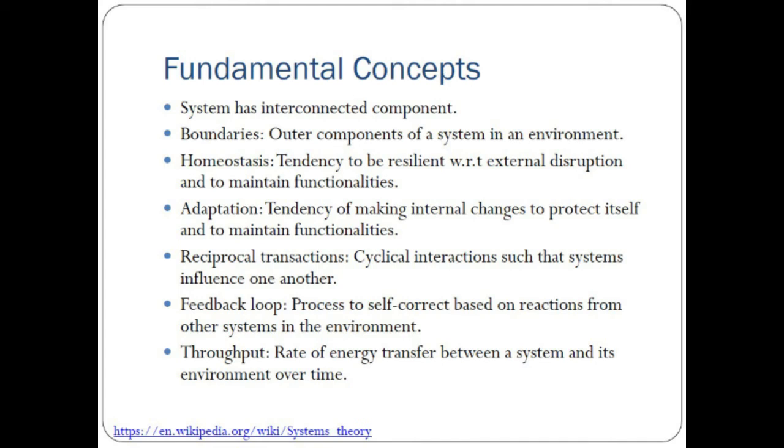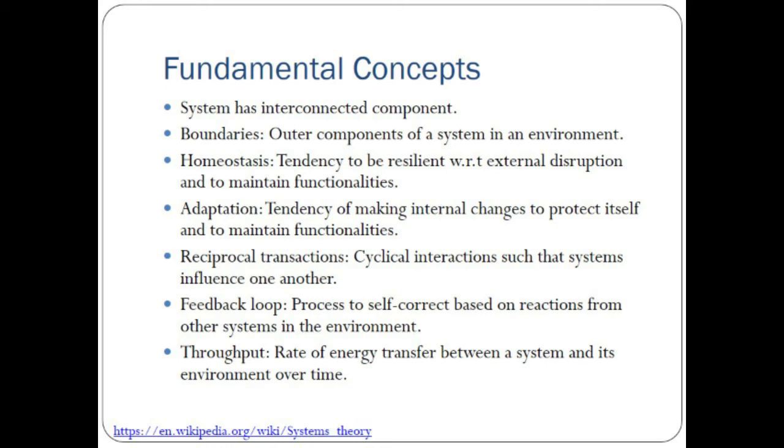In both definitions, you need to keep maintaining the functionality which has been defined for that system or component. In adaptation, the tendency is to make internal changes to protect itself from external changes or anything in the environment, to keep its functionality. Then reciprocal transactions, then the feedback loop.